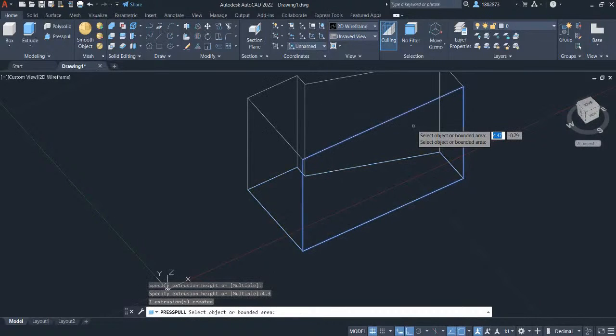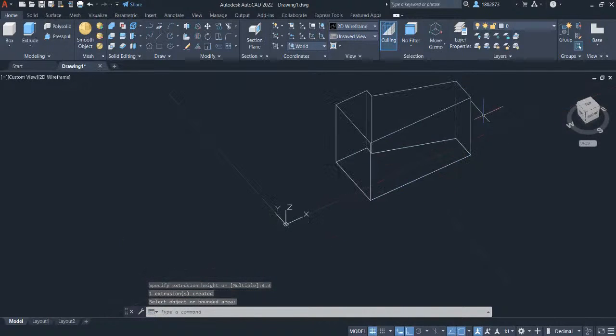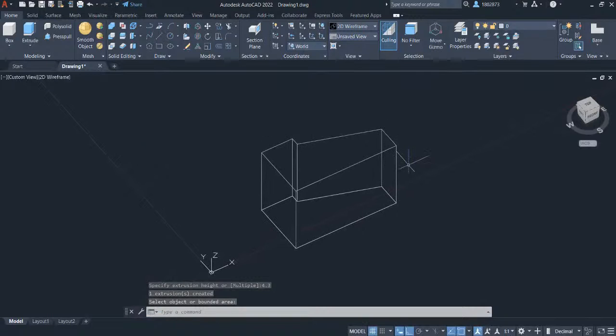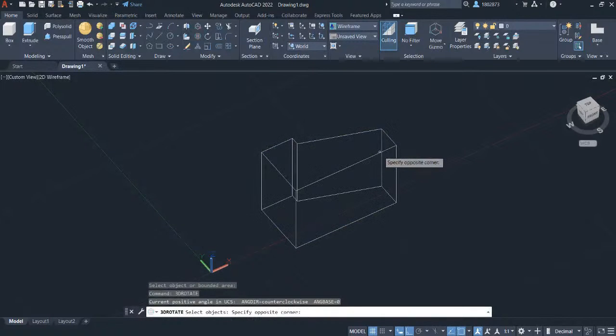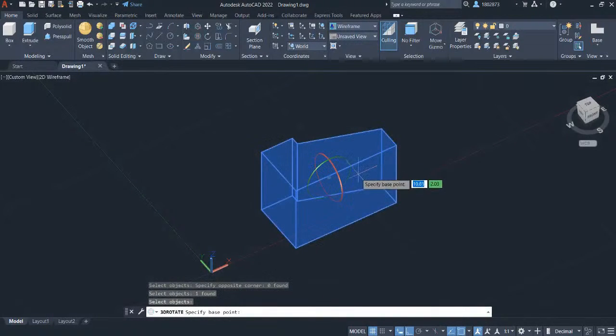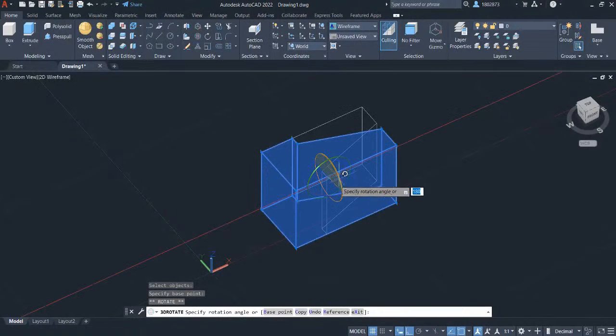Press enter. Zoom out to inspect. Let's rotate this part in 90 degrees. To do that, press 3D and select 3D rotate. We will rotate it in vertical axis, so left click on the red circle and let's specify the rotation angle to be in 90 degrees and press enter.